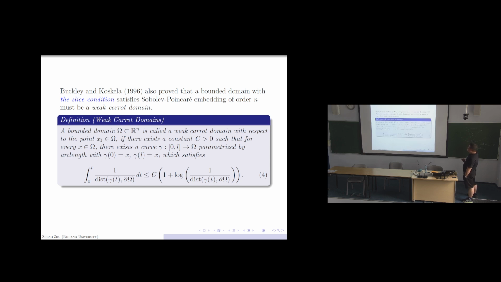Okay, then for p equal to n, Buckley and Koskela also proved in the same paper in 1996 that a bounded domain with a slice condition satisfies the Sobolev-Poincare embedding of order n if and only if it is a weak Hölder domain. It's a sharp result.